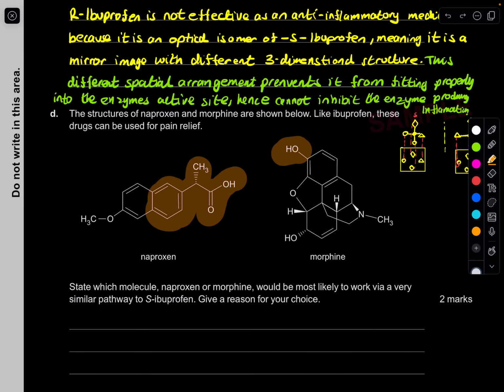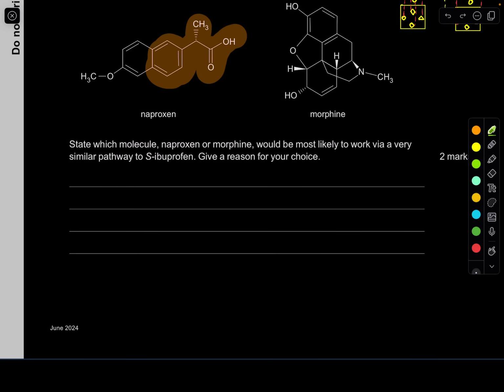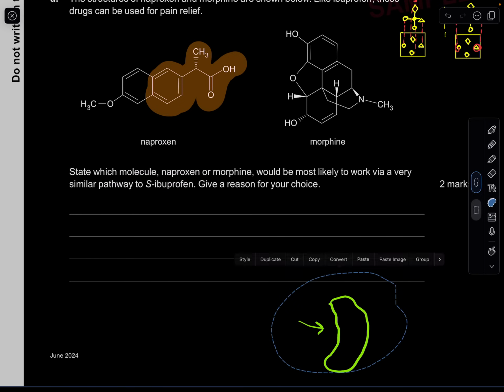So it looks like naproxen would be the best, because think of it: if you have an enzyme, it probably won't fit, but it's not the best analogy. Because naproxen has quite a similar structure, this part would fit a little bit into the enzyme and probably go through that similar pathway. Whereas compared to morphine, which is totally a different molecule.